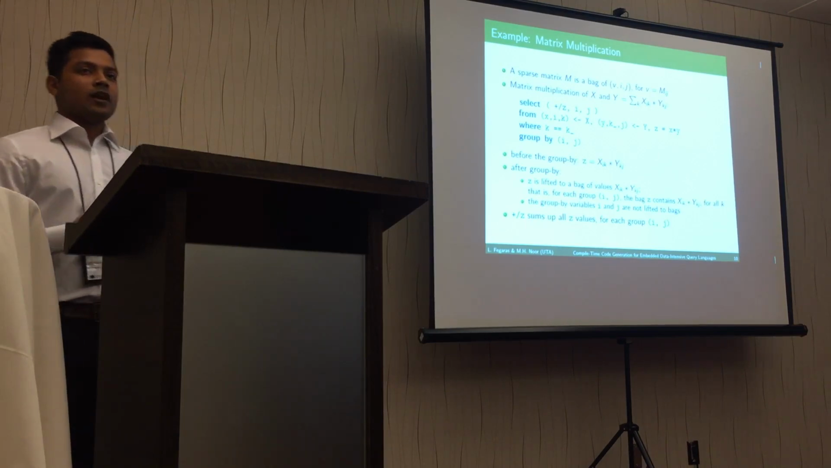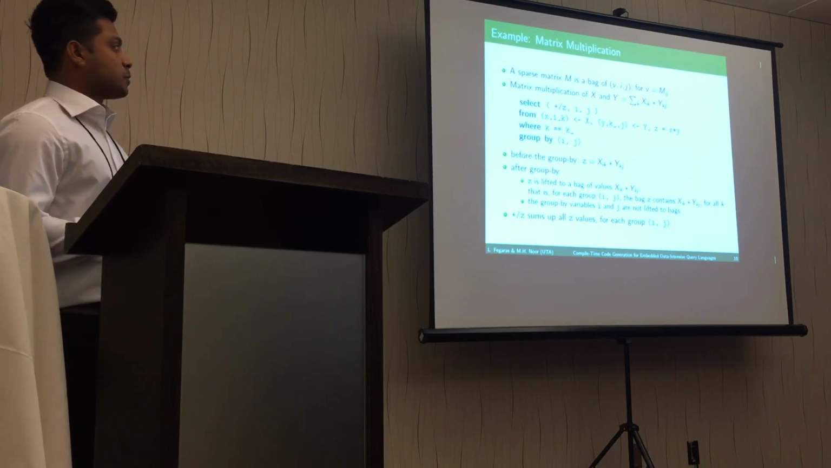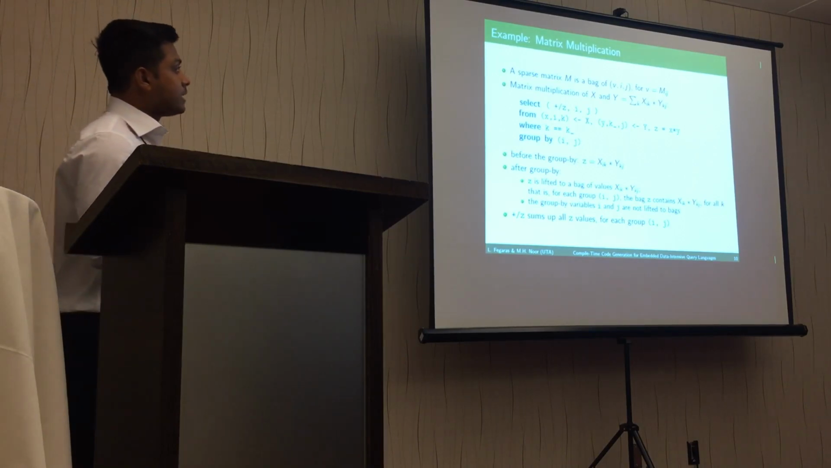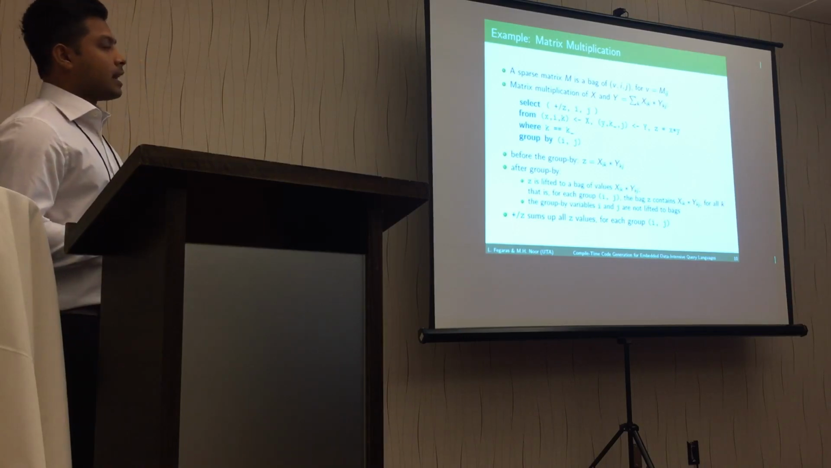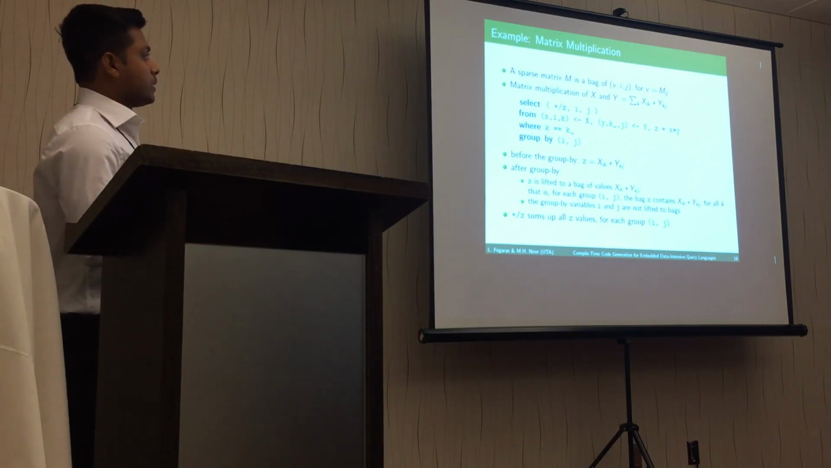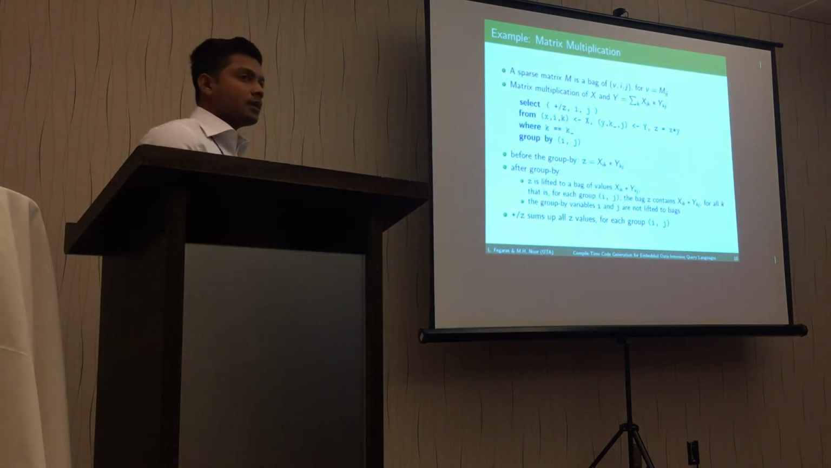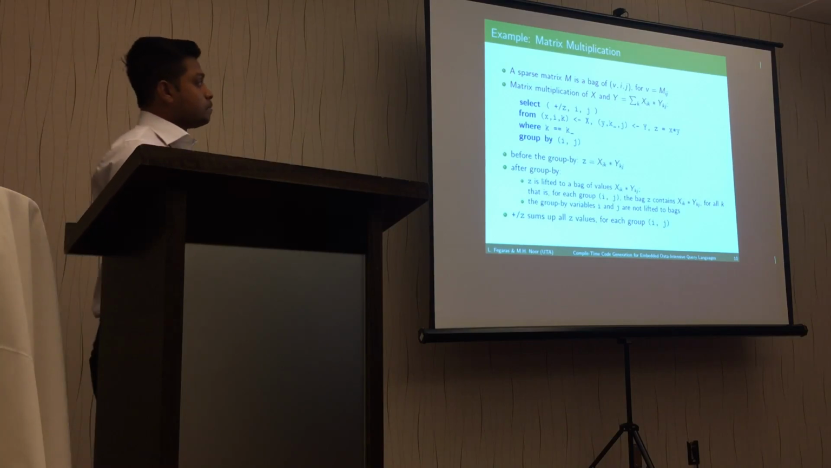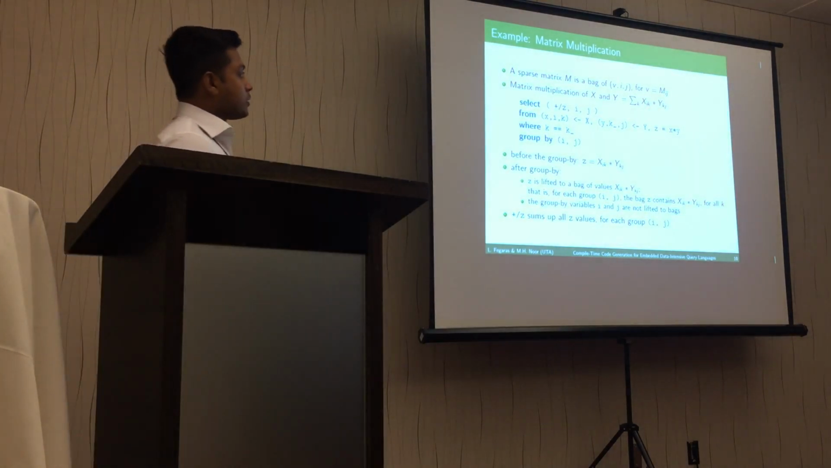So let's see an example of how group by works. So this is an example of a matrix multiplication for sparse matrices. And each matrix is represented by this data set of triples where V is the value and I and J are row and column indices. So we want to multiply matrices X and Y, which are sparse. And the result of the matrix multiplication is basically the summation of the products over the index K. To explain in detail,